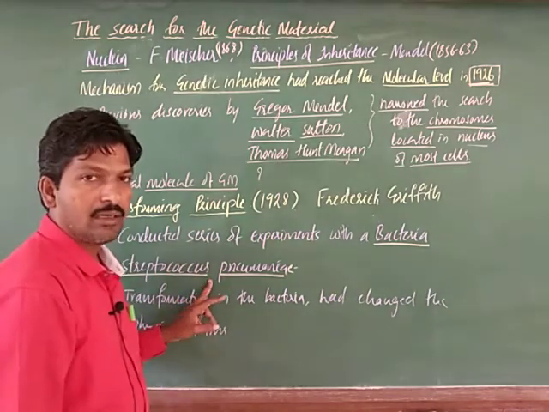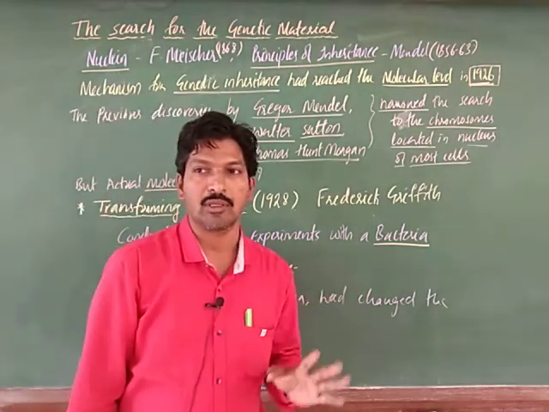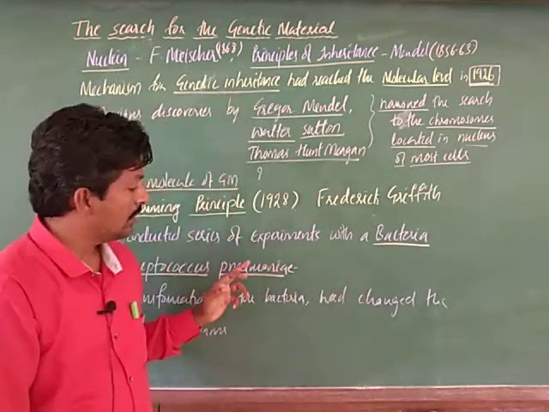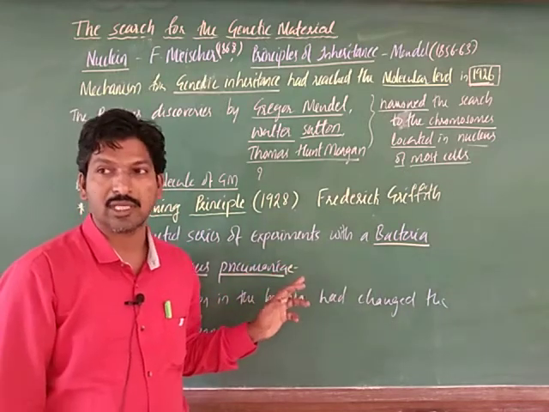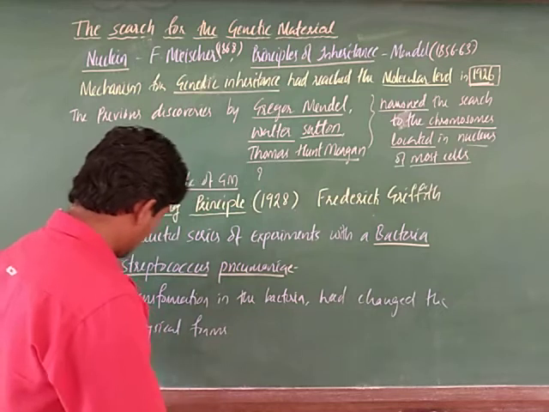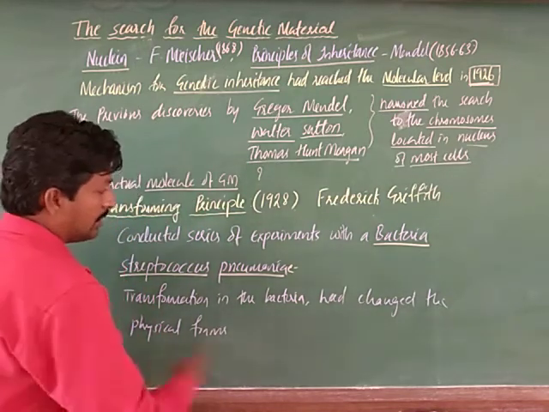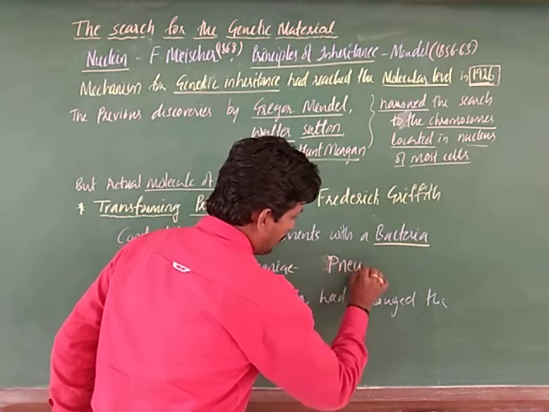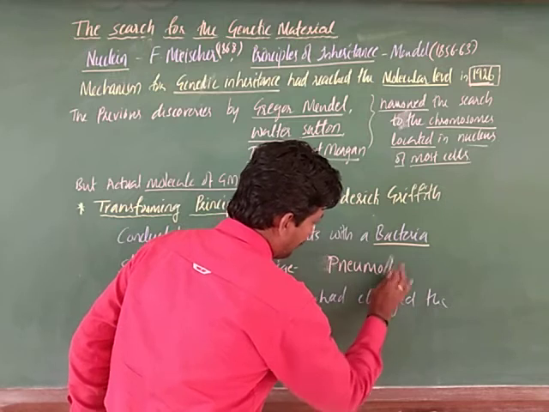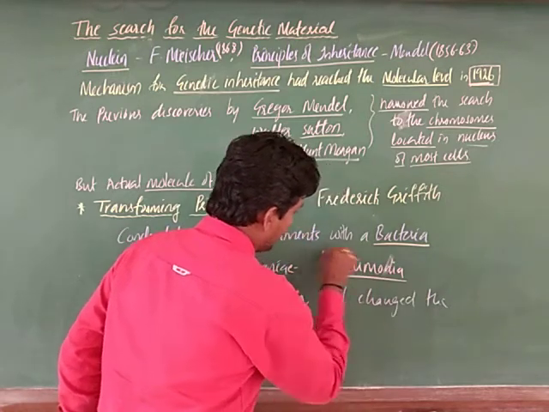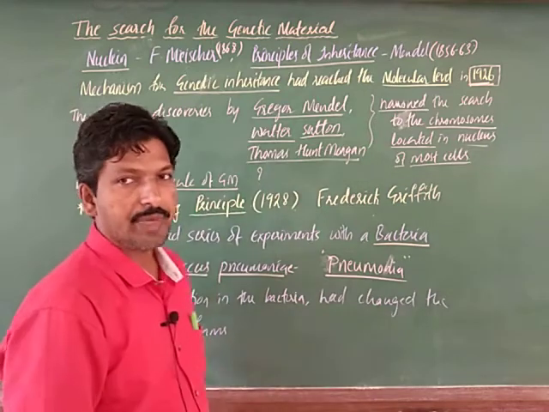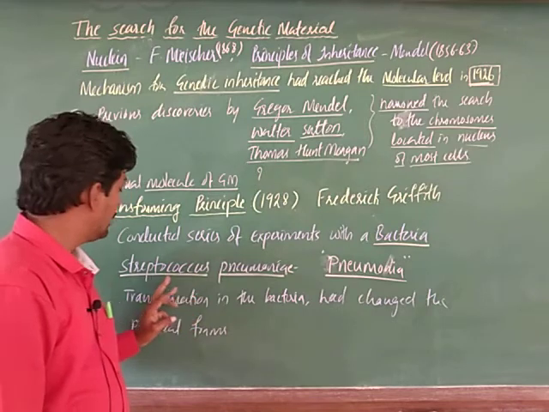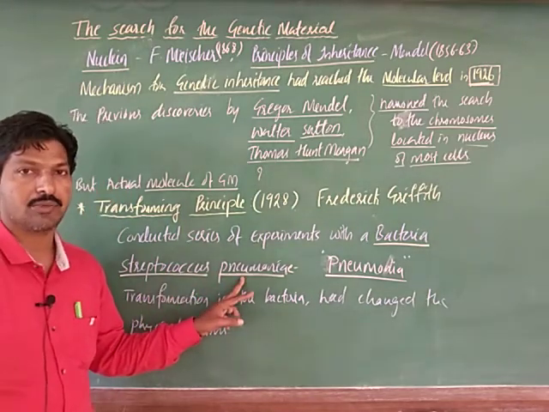I hope nowadays it is more popular, because along with corona, Streptococcus pneumoniae is one of the disease-causing bacteria. It is a pathogenic bacterium that causes a disease called pneumonia, a lung disorder caused by this bacterium, Streptococcus pneumoniae.